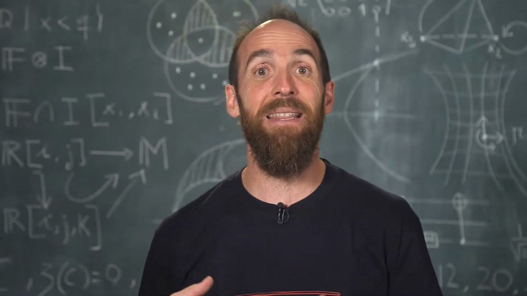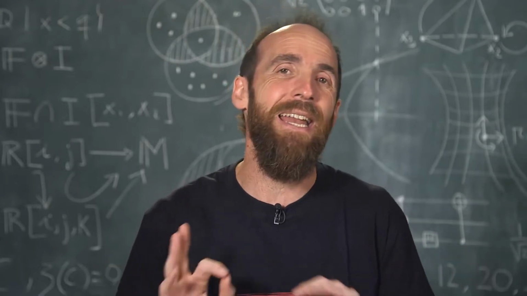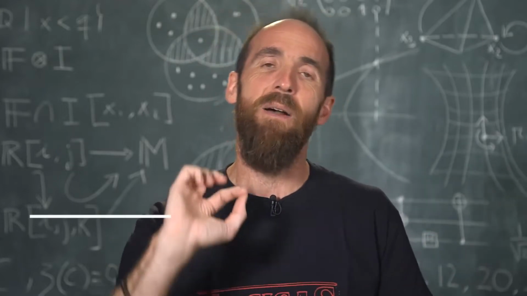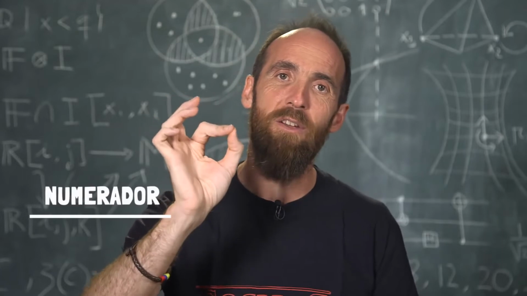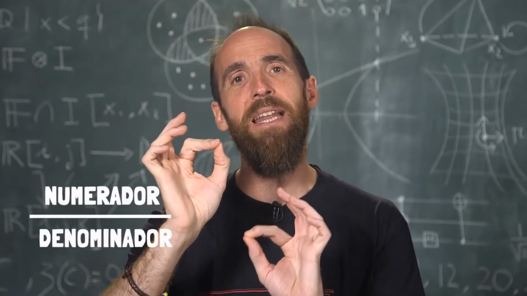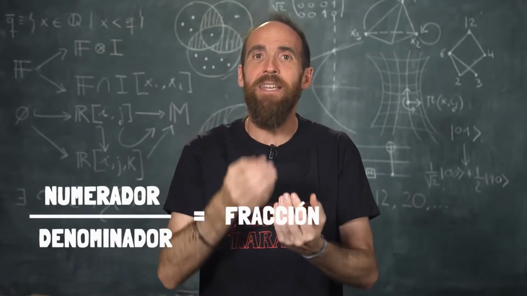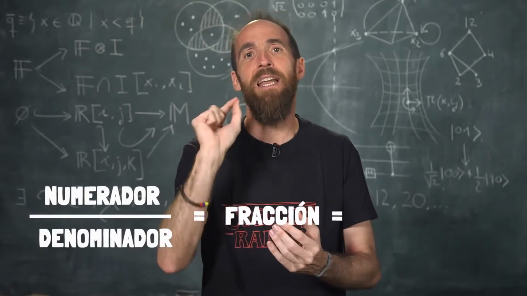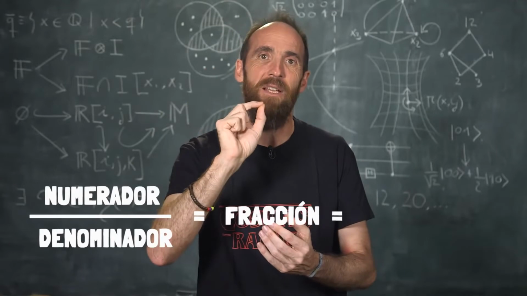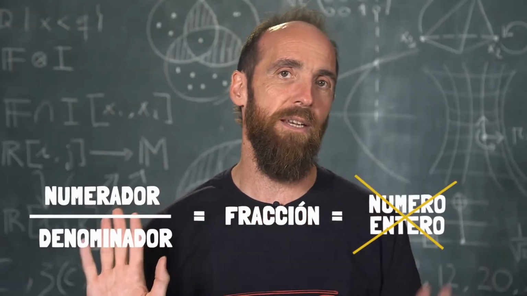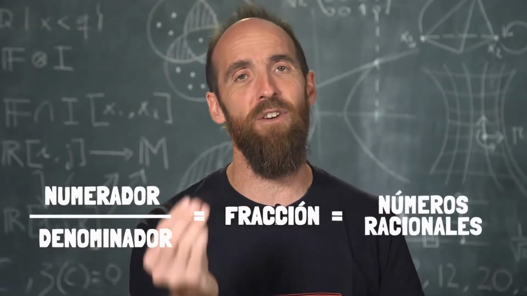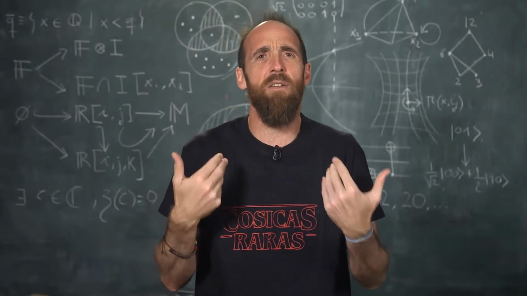Later someone came up with the idea of drawing a line, putting an integer above it and calling it a numerator. Put another one under it, call it a denominator, and let all that be a number that we call a fraction, and that is equivalent to the result of dividing the numerator by the denominator. And that's almost never an integer. And those numbers are called rational. Very crazy everything. And that's where the mess starts. Rational numbers are a mess.